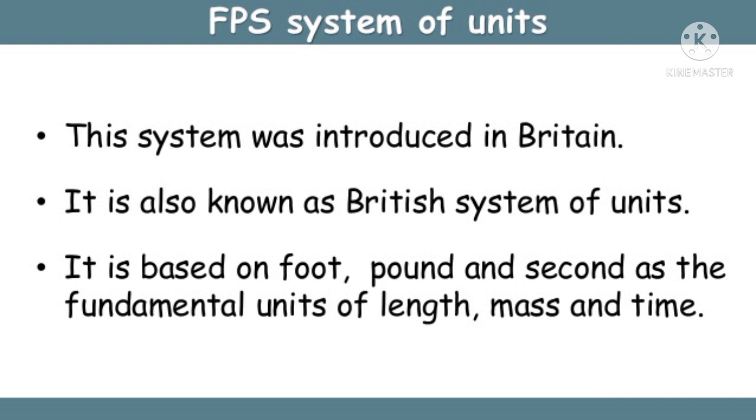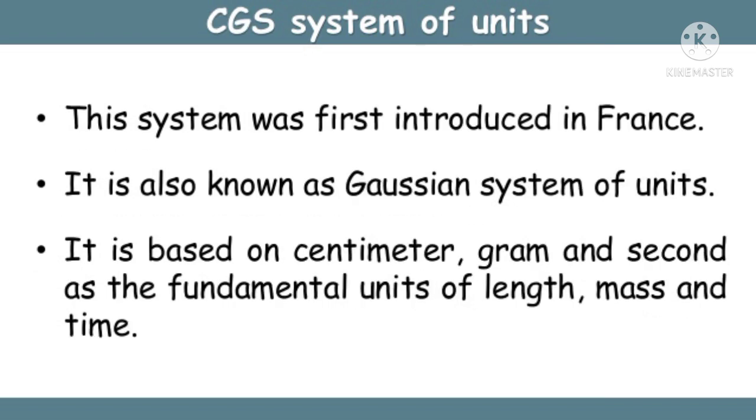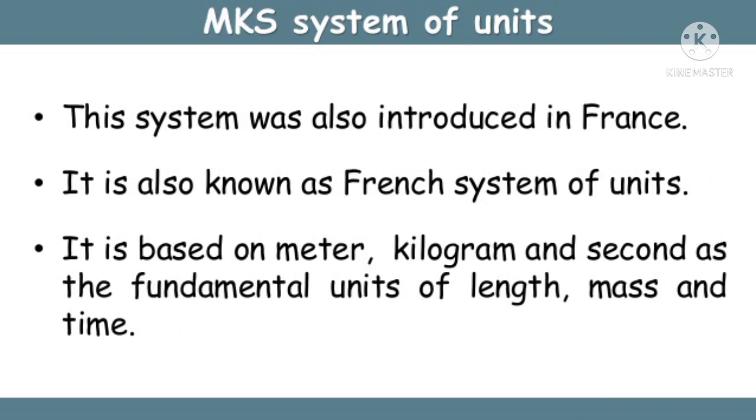The first one is the FPS system. It is the British engineering system of units which uses foot, pound and second as the three basic units for measuring length, mass and time respectively. The next one is the CGS system. It is the Gaussian system which uses centimeter, gram and second as the three basic units for measuring length, mass and time respectively. The next one, the MKS system, is based on meter, kilogram and second as the three basic units for measuring length, mass and time respectively.